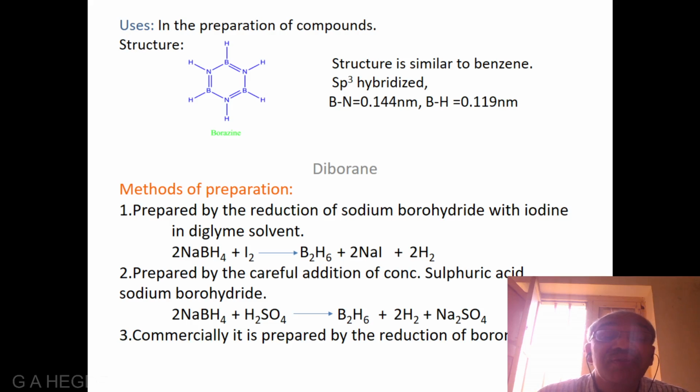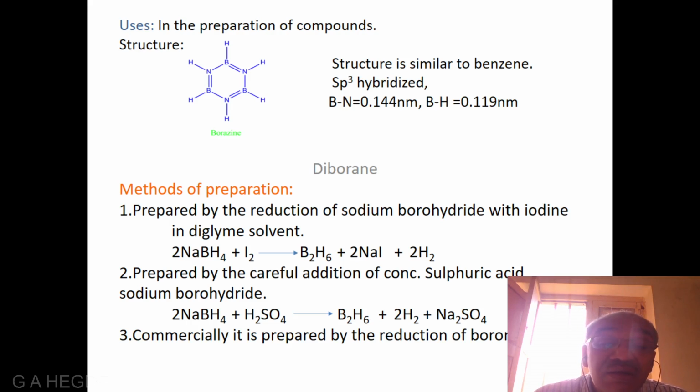The structure: borazole has the similar structure to benzene. Hence, it is also called as inorganic benzene. It is sp2 hybridized. The parameters are: the BN bond distance is 0.144 nanometer and the BH bond distance is 0.119 nanometer.